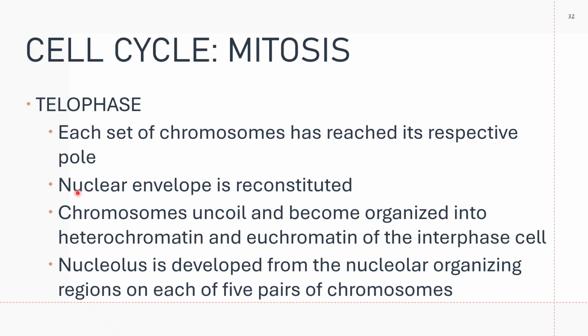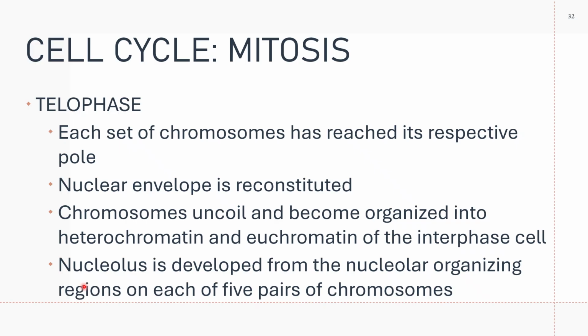And in telophase, the nuclear envelope is reconstituted or reformed and the chromosomes uncoil, okay? Because, di ba, they become condensed, kaya nagkaroon ng ganun na itsura. But then in telophase, the chromosomes uncoil, they lighten, and they become organized into heterochromatin and euchromatin of the interphase cell.